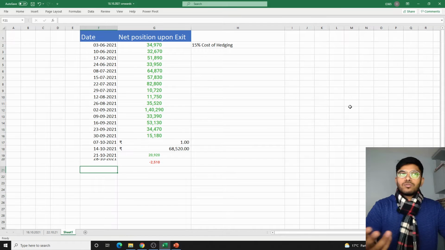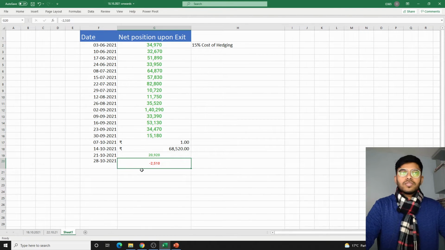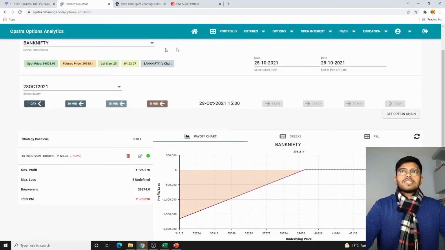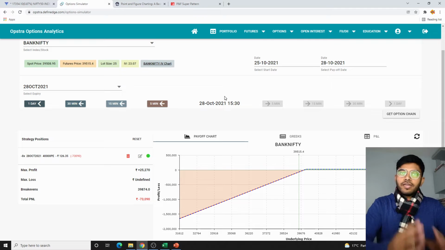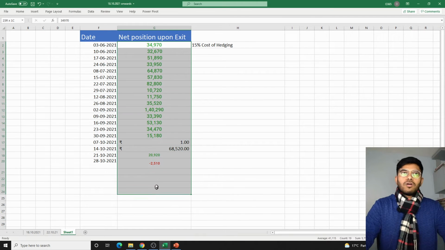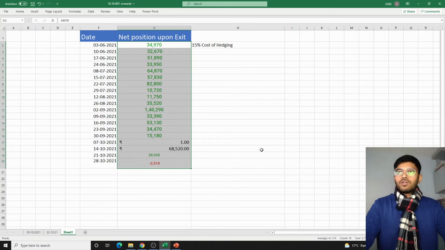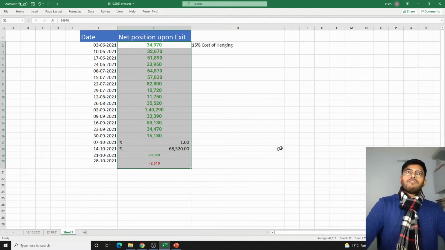So 2,000, 2,500 rupees loss is a blessing for us, isn't it? So that's what the system is about. If the system tells you to exit at a particular time, you have to follow this, because if you do this consistently over a period of time, you will be profitable. Definitely you will be profitable. So you can see that our wins are more than our losses. Out of these 19 figures, only one week we are getting a loss.